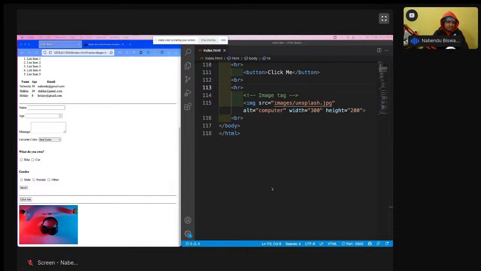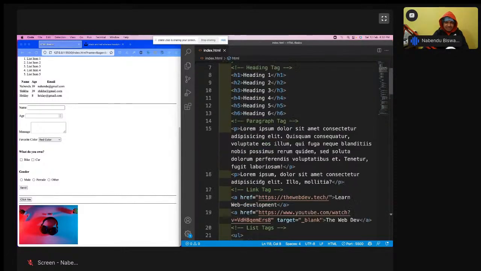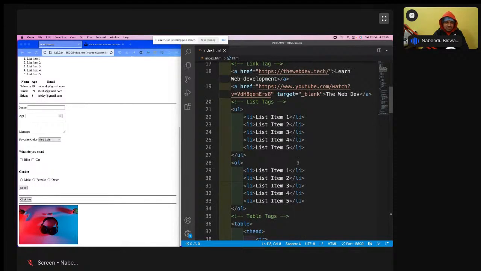You cannot link your web page to Google. How can you link your web page to Google? I told you about the link tag. In that link tag you can give google.com. What else can you do?